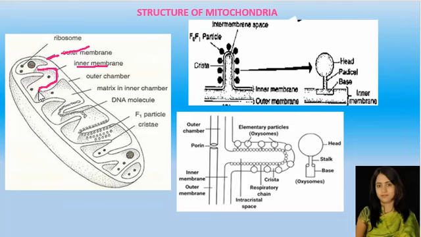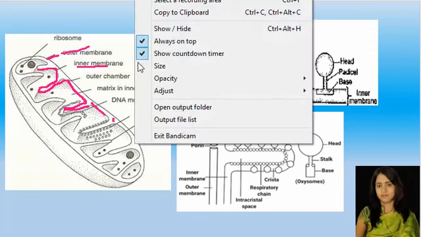This inner membrane has inward foldings like this. These inward foldings are known as cristae, and these cristae increase the surface area of the inner membrane. And there is a space between the outer membrane and inner membrane, and this is known as the outer compartment, or it is also known as